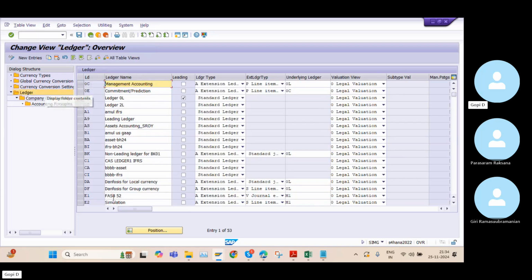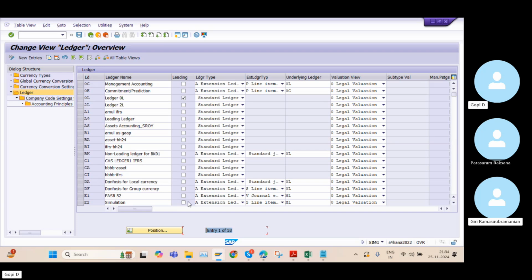For example, if I go to ledgers, here the students created 53 ledgers, right? But in real-time projects, we have only 2 to 3 ledgers, not more than that. For every company code, we will create 2 or 3 ledgers only. Because the students maintained n number of ledgers here, we got many issues, many warnings, many errors in upcoming entries posting time.